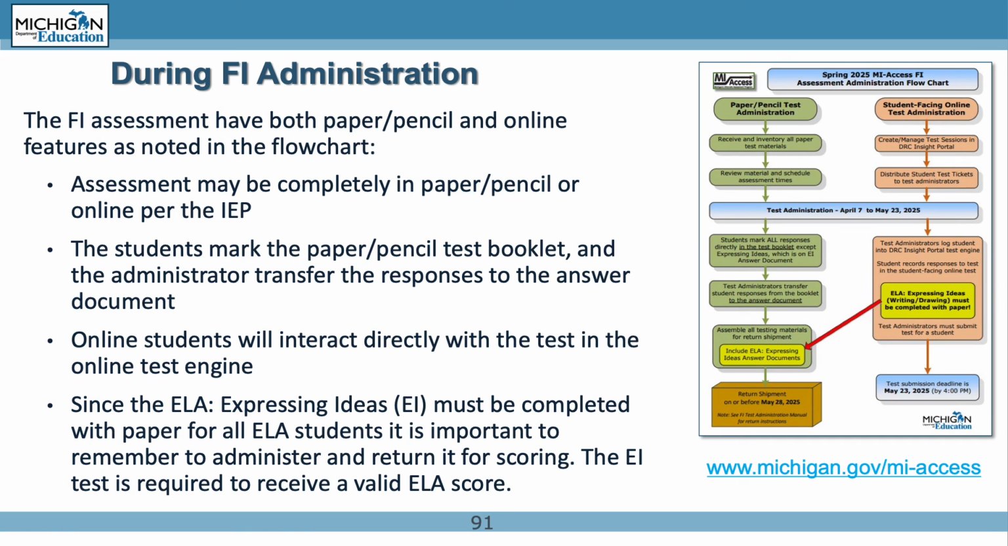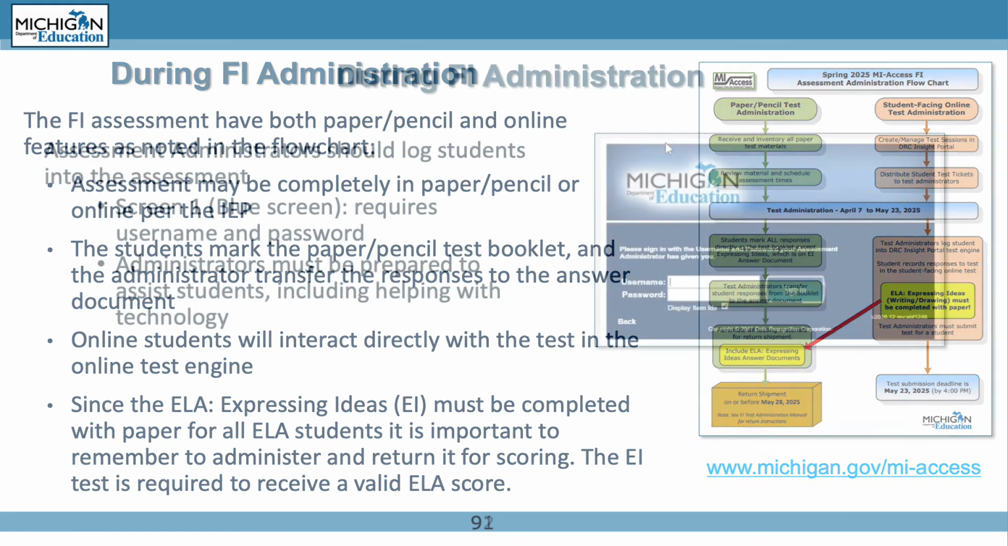Online students will interact directly with the test in the online test engine, since the ELA Expressing Ideas test must be completed with paper for all ELA students. It is important to remember to not only administer but to return the Expressing Ideas test for scoring, as noted by the red arrow in the flowchart. The Expressing Ideas test is required to receive an overall valid ELA score.